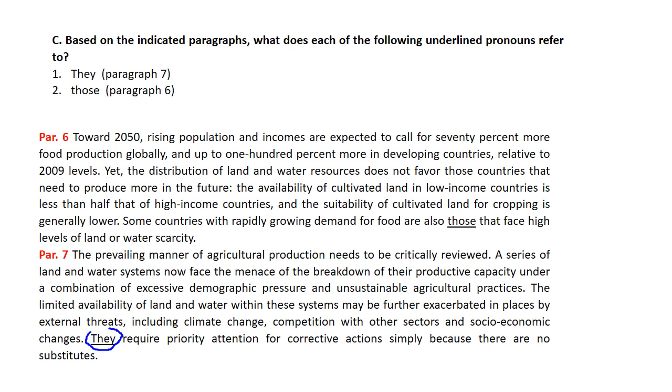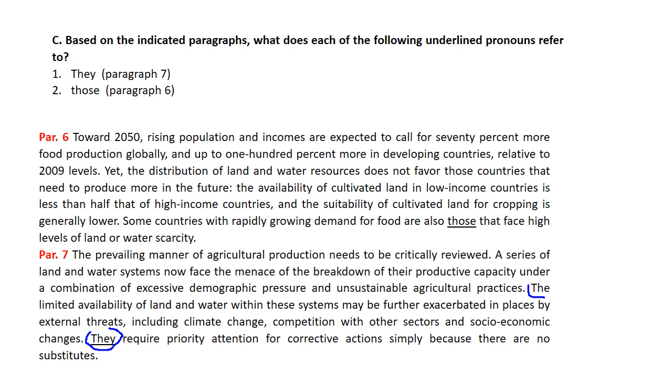The limited availability of land and water within these systems may be further exacerbated in places by external threats, including climate change, competition with other sectors, and socioeconomic changes. They require priority attention. What requires priority action? Obviously, the limited availability of land and water. Okay, agricultural production needs more attention.